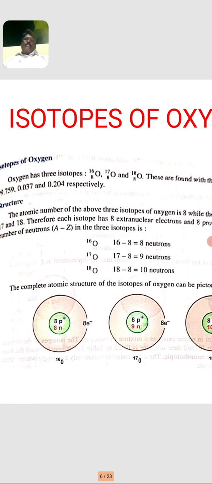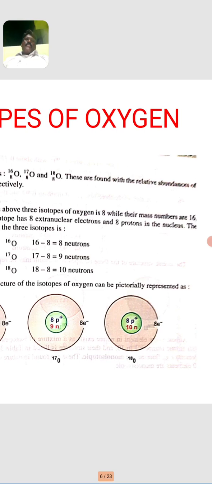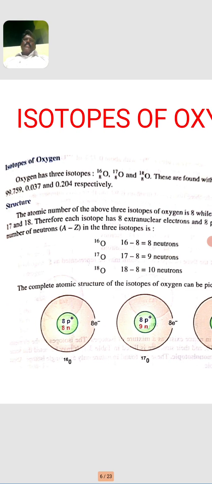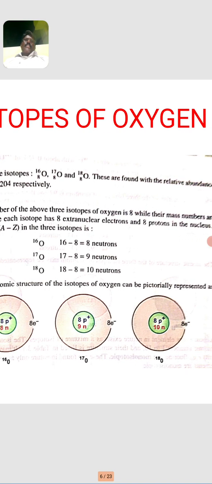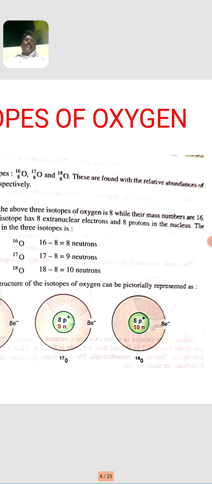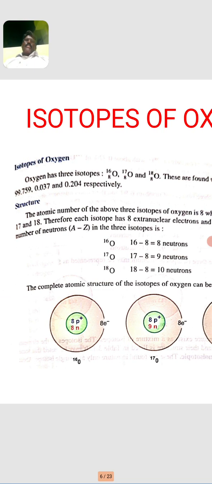The atomic number of these 3 isotopes of oxygen is 8, while their mass numbers are 16, 17 and 18. Therefore, each isotope has 8 extranuclear electrons and 8 protons in the nucleus. The number of neutrons in the 3 isotopes: oxygen 16 contains 8 neutrons, oxygen 17 contains 9 neutrons and oxygen 18 contains 10 neutrons.